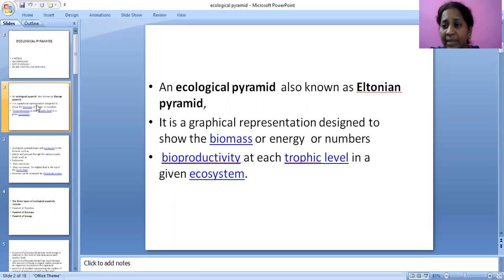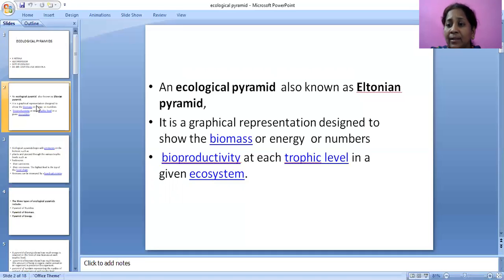Coming to these trophic levels, what are the trophic levels? First one is producers. Producers will be plants. These plants take sunlight and carbon dioxide through the photosynthesis process.